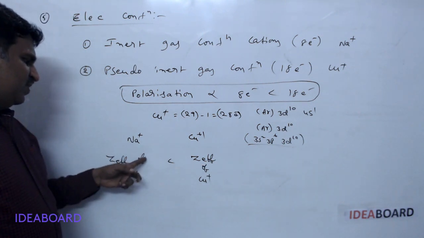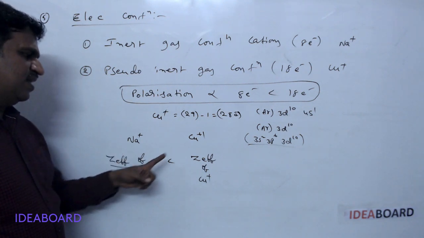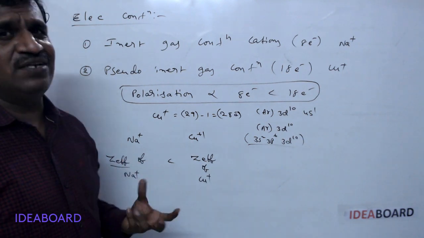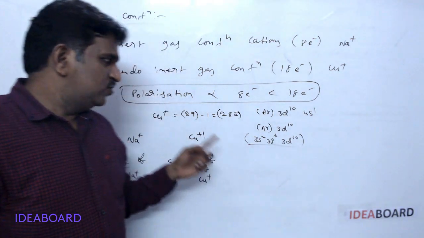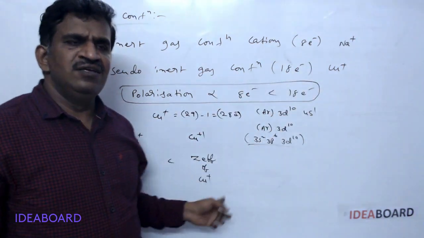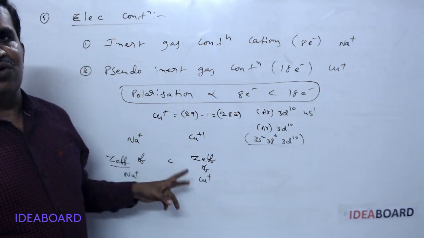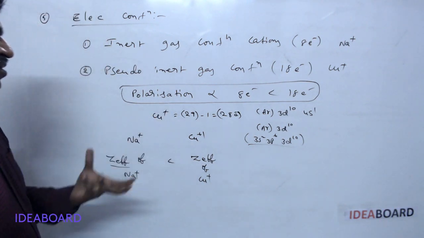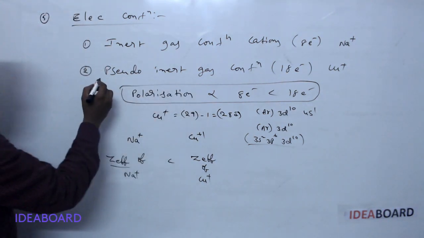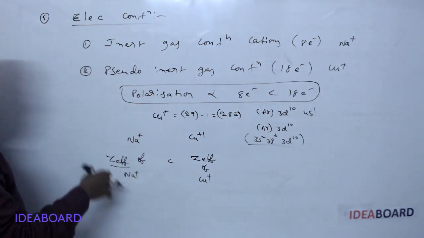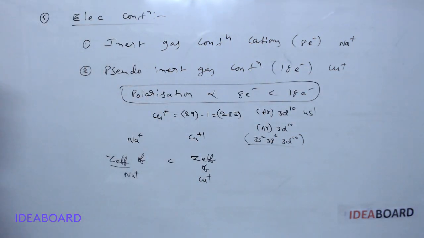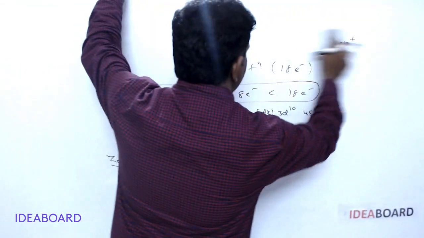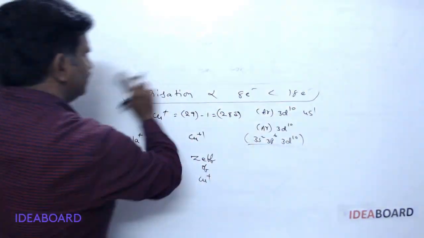The Z effective value of Na plus is lesser than that of Cu plus. This means effective nuclear charge is more for species containing pseudo inert gas configuration, so they have a high affinity to attract the electron cloud. So pseudo inert gas configuration species have high polarizing power. This is another important factor to explain polarization.